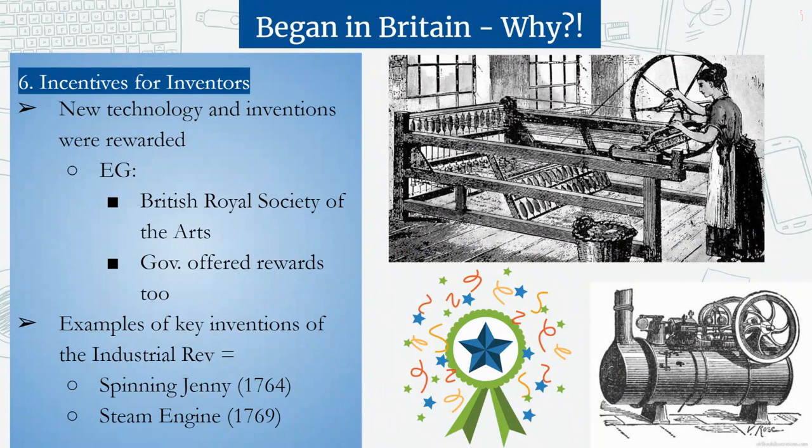So the sixth and final reason for why Britain industrializes first is the incentives that are given out for inventors. So in Britain, there's a lot of rewards for creating new technology and new inventions. And there's a couple of examples. So one example to know of is the British Royal Society of the Arts. And they actually give out prizes for new inventions in technology and agriculture. And that's going to make people want to invent new things. And the British government is also doing this. So if you get rewards, you get prizes, more people are going to want to do it.